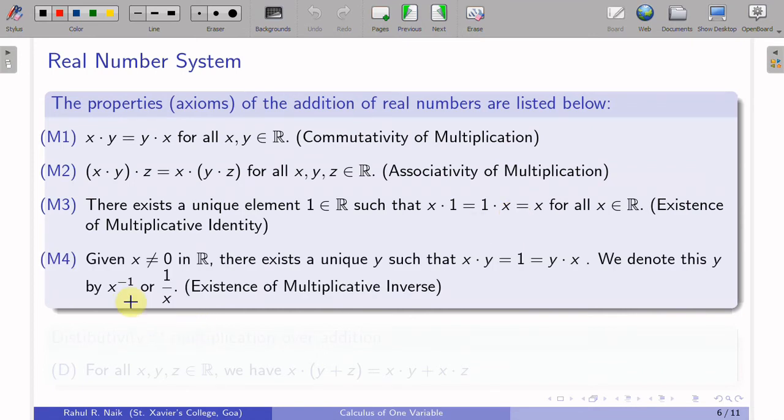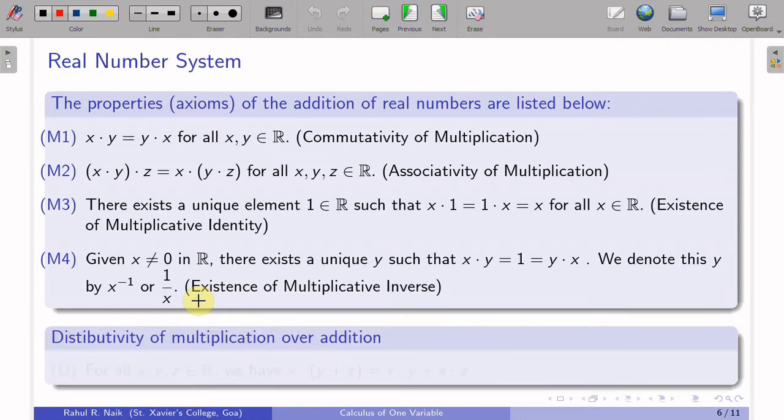Now, here this multiplicative inverse cannot be defined for all x in R. So that's a turning point. x is not equal to 0 in R. So for any x which is non-zero, there exists a unique y such that x dot y is equal to 1, which is equal to y dot x, and we denote this y by x inverse or 1 by x in multiplicative. So again, the existence of y depends on x. So if x is equal to 5, y will be equal to 1 by 5. If x is equal to 10, y will be equal to 1 by 10, and so on.